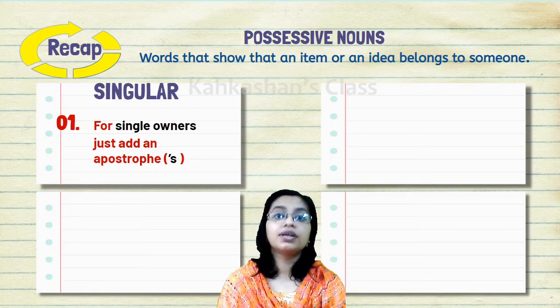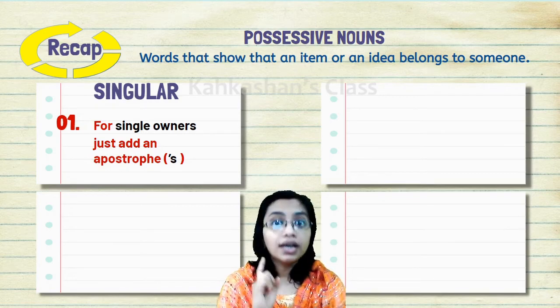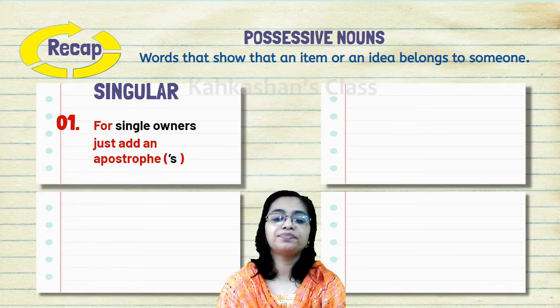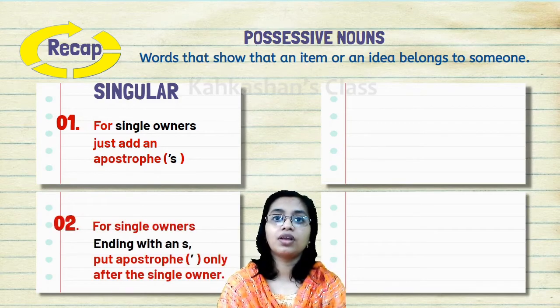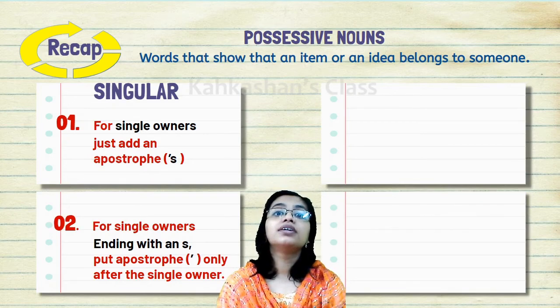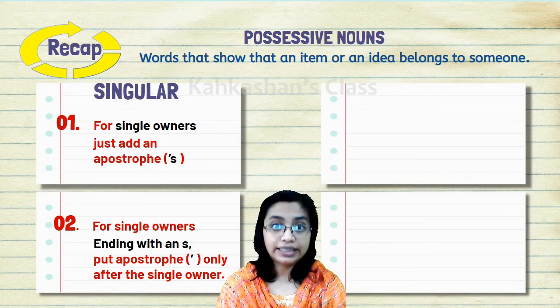Elephant's, boy's, king's. For single owners ending with an S, you have to put only an apostrophe after the single owner. Tejas', Jess', Shreyas', yes.